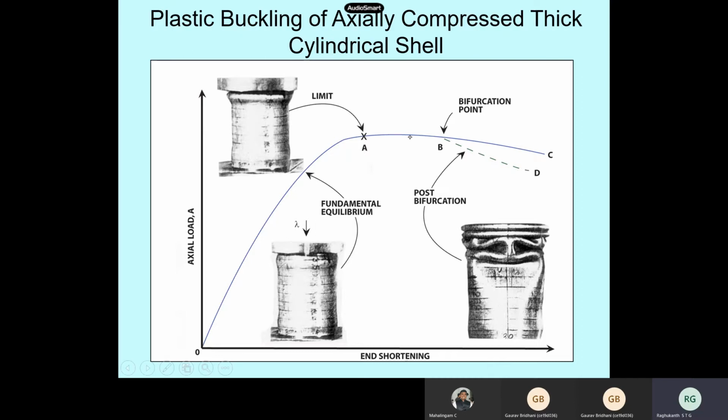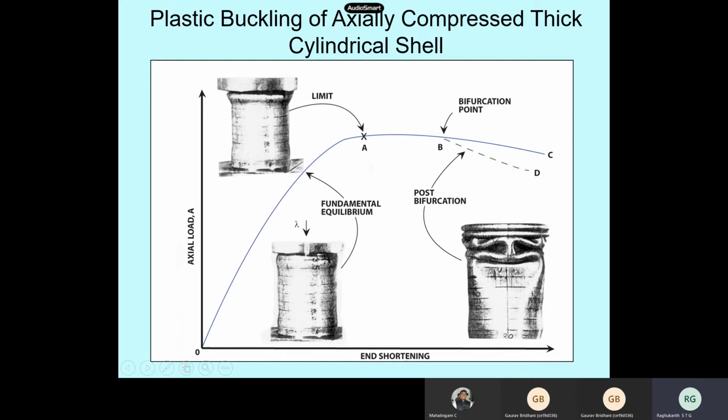One is A, B, C, that is failure path A, B, C. This is what we call axisymmetric buckling, which means the shell will buckle in only one bulge, one half sine wave in the radial direction. Sometimes, in some special cases, once it reaches this point B, which he calls the bifurcation point,